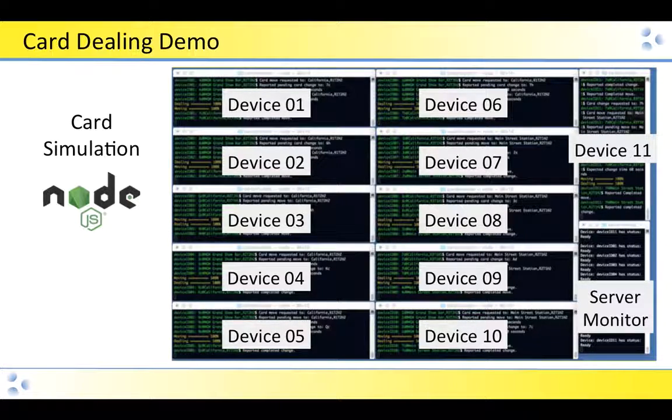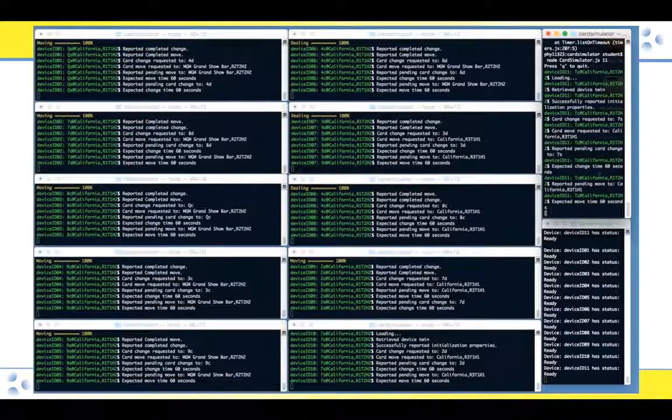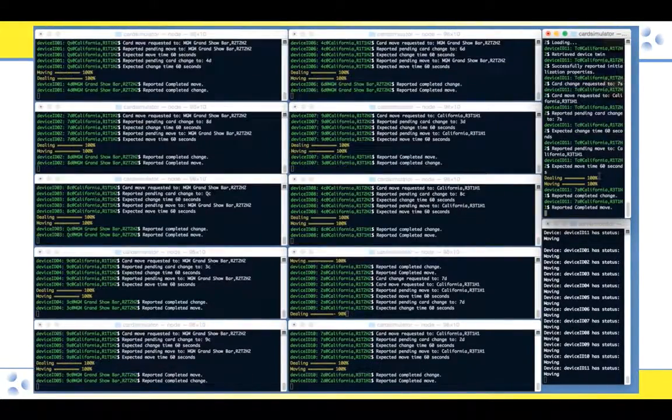So each of the devices are on and in the ready state when we send it from the Azure IoT portal, from the web app. We run that web job and send the move command and the deal command to each of the devices. And so all 11 cards right now are registering that they're moving and they're dealing as they move locations and change card state.